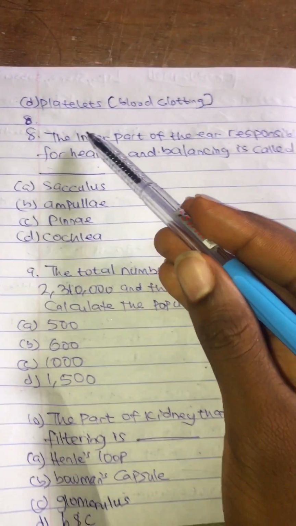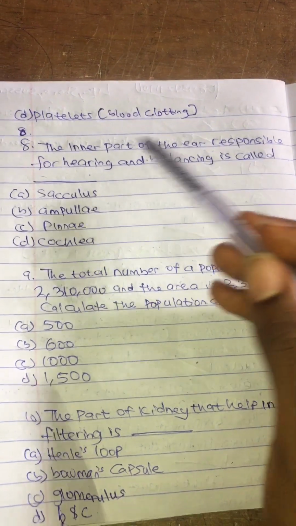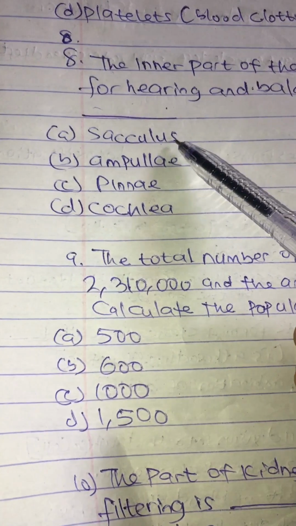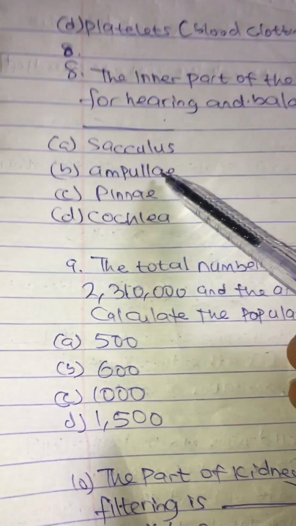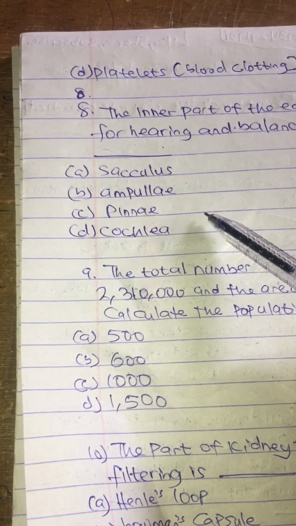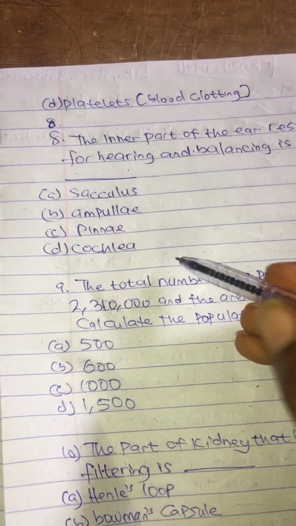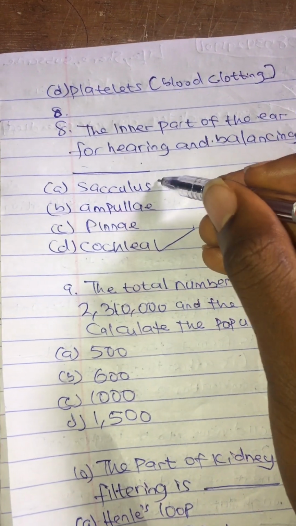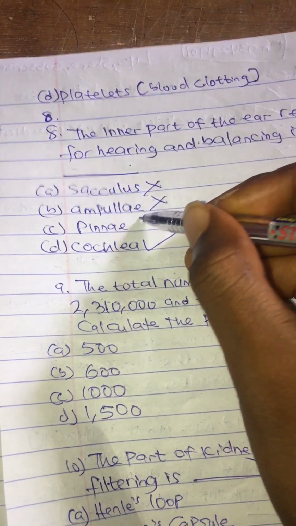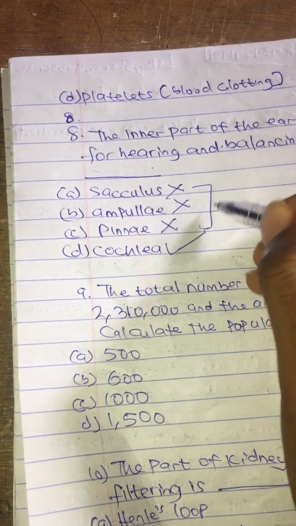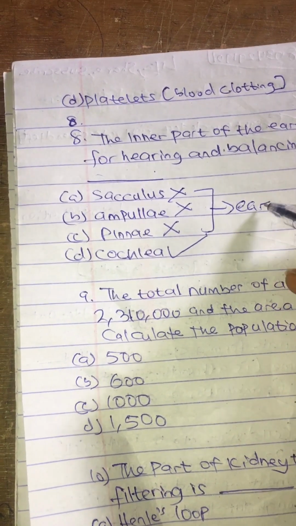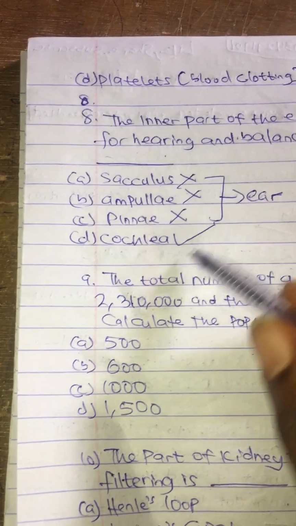So question 8, the inner part of the ear responsible for hearing and balancing is called dash: A, sulcus; B, ampullae; C, pinnae; and D, cochlea. The correct answer is cochlea. Sulcus, ampullae, and pinnae are also parts of the ear, but the correct answer here is cochlea.